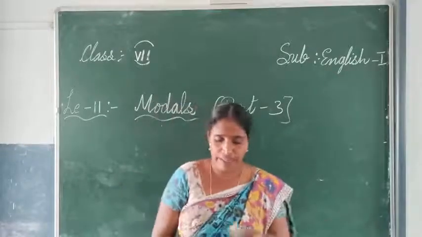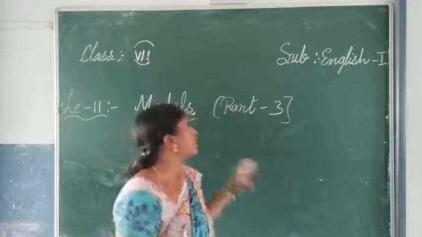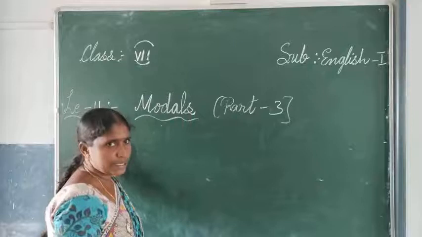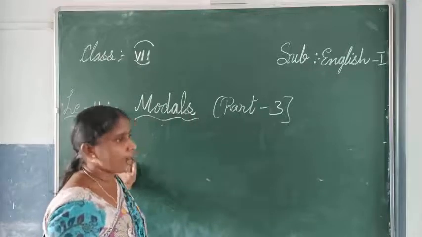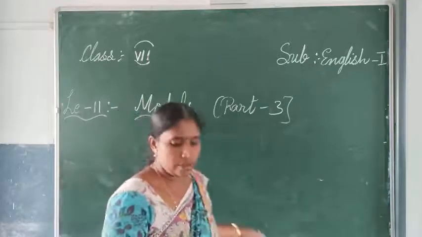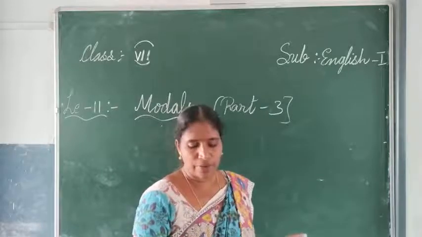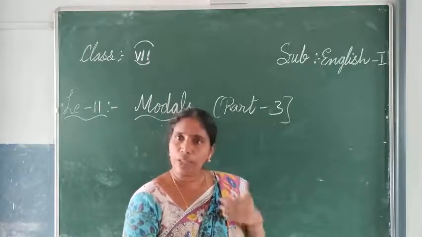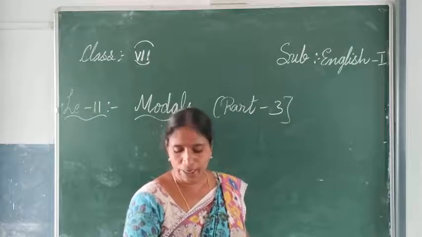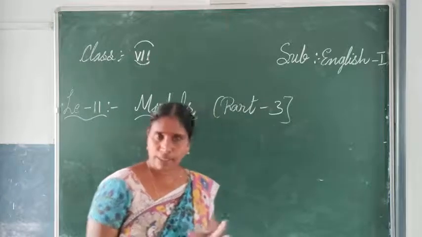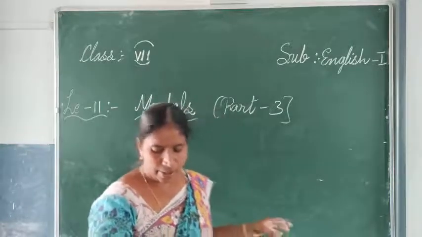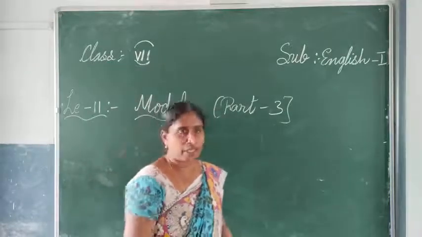As we are discussing for 7th students, in English first, modals, we are discussing lesson number 11. Till now, in the last class, we have seen uses of modals: will, shall, could and should. For that, let us practice the exercise. We have discussed how, where and all we have to use. Now we will see the exercise, page number 103.